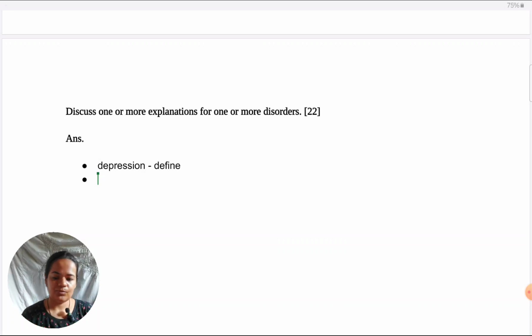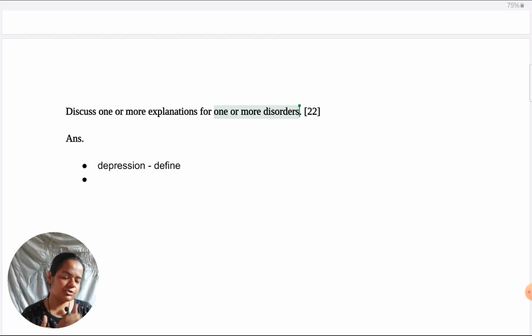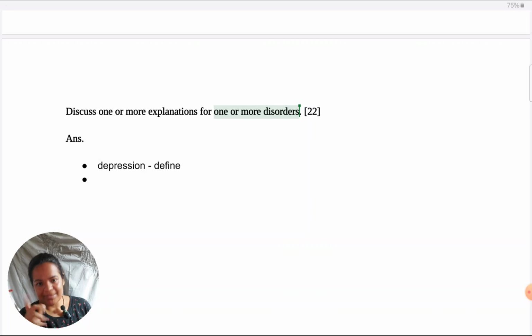As I've mentioned for the previous question, introduction serves to give clarity to the examiner as to what you're attempting in the answer. So, specify which disorder you're talking about. There's so many disorders. How does the examiner know which one you are selecting? So, make sure to name that disorder and define it in the first place.